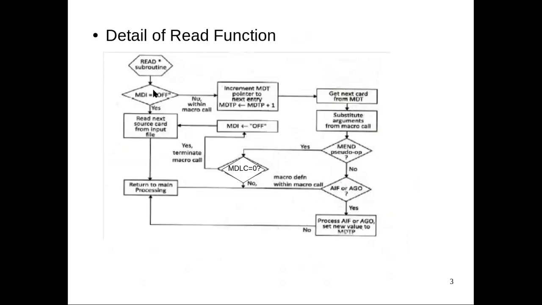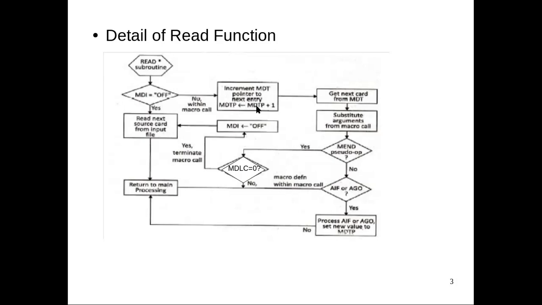In the read subroutine, as the first step, it is checking whether the MDI, that is the macro definition input value, is equal to off. Equal to off means it is not a macro call. So we can continue with the next source line reading and return to the main processing. Suppose we have seen MDI equal to on, which means MDI equal to off is no. So it will enter into this right side part. That means we have seen a macro call.